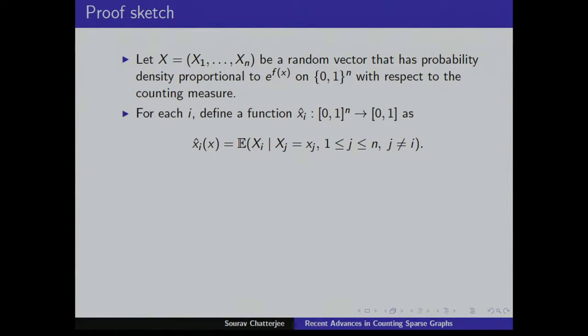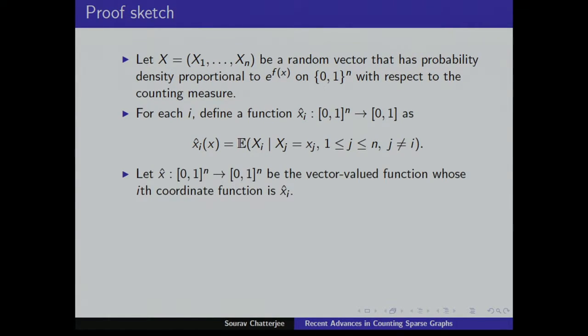Then you define a bunch of functions, xi hat, i equals 1 to n. Xi hat is the expected value of xi given the rest of the coordinates. So x hat is a function that takes all of these together, and capital X hat is little x hat applied to x.